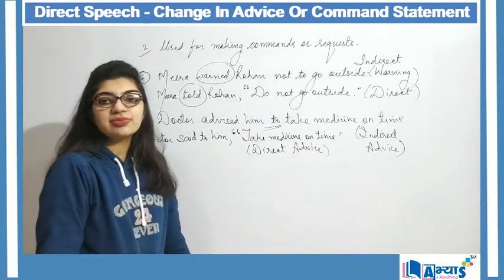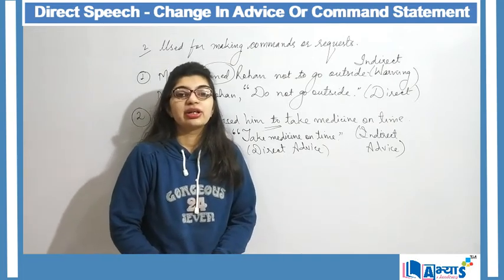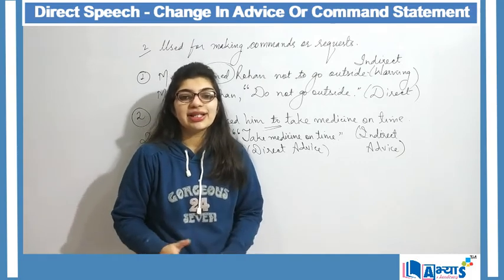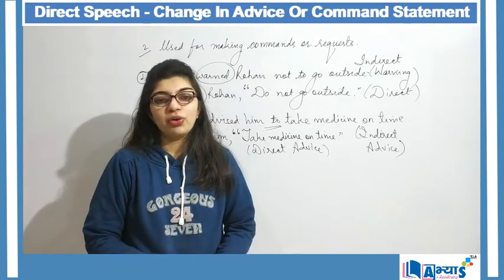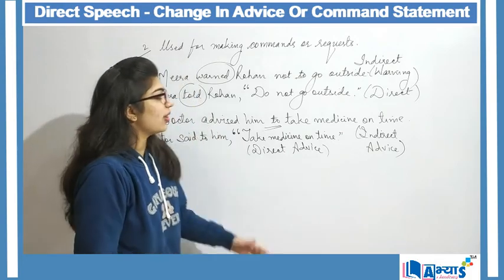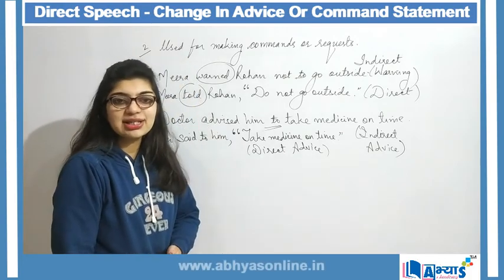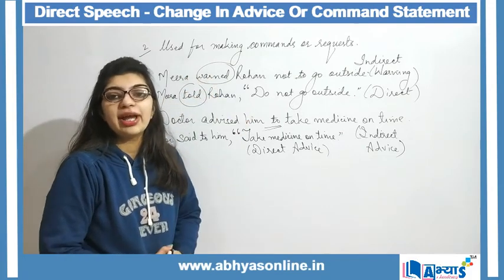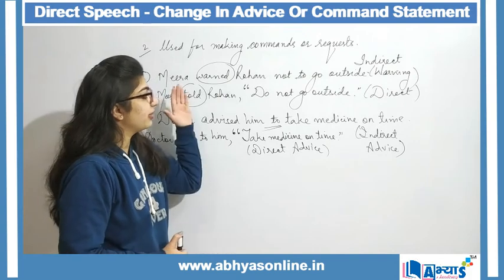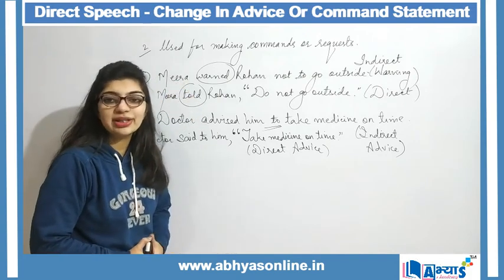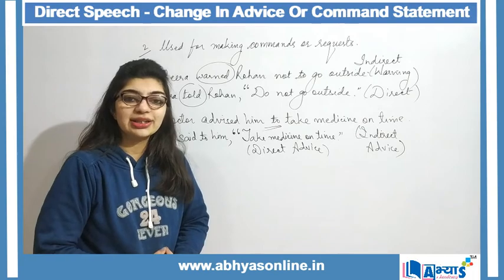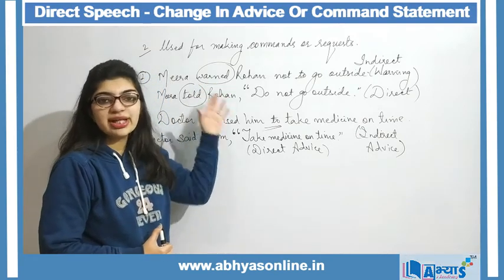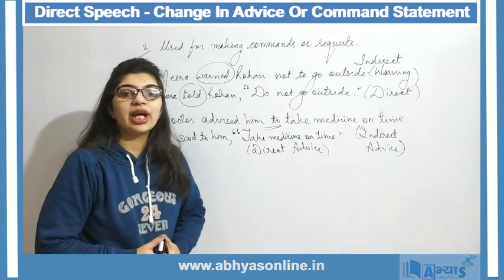So in this video we have covered the conversion of indirect sentence to direct sentence, and these sentences should contain either a command or advice. Then we've also understood what are imperative sentences and how do imperative verbs get converted to infinitives. Also, we've implemented different examples of indirect sentence while converting them to direct sentences, and we've also understood how these imperative words get changed while converting to direct sentences.